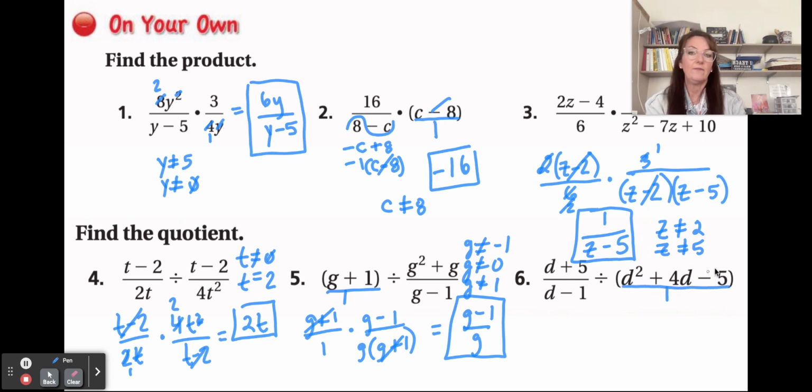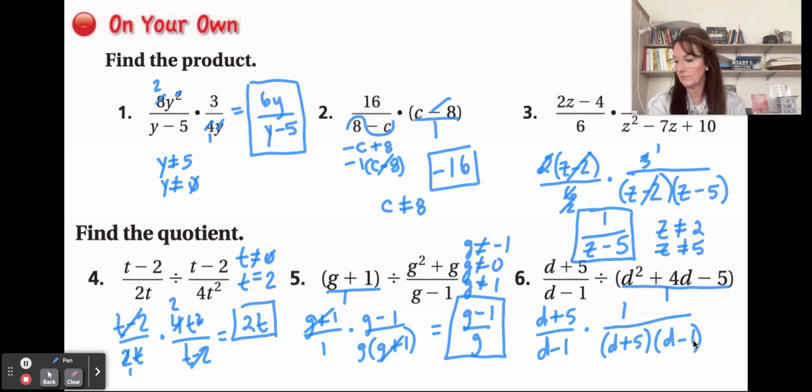All right, so we want to factor this, and then it will be in the denominator. So d plus 5 over d minus 1 times 1 over, and in factored form, we're looking for factors of -5 that sum to a positive 4, so that looks like a positive 5 and -1. So these cancel.